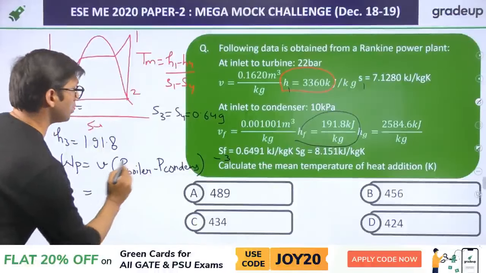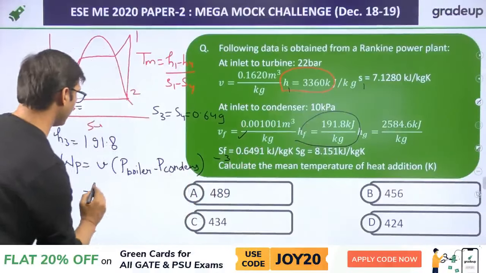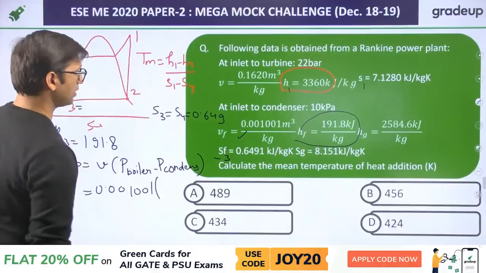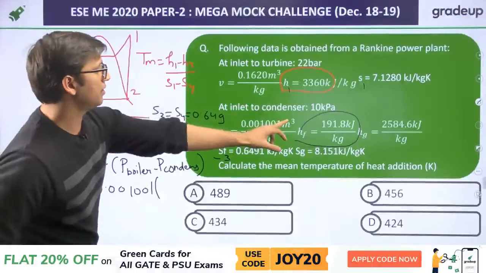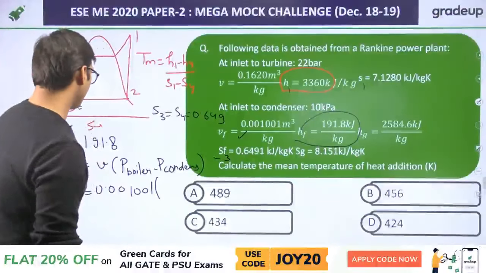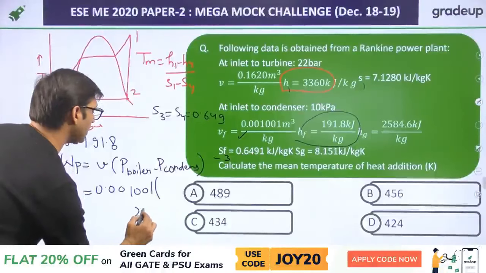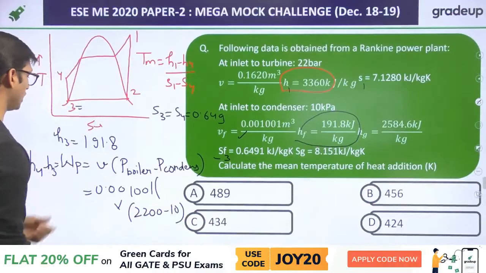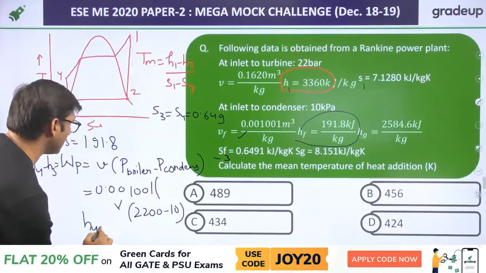Specific volume is given to you, 0.001001, into the boiler pressure 2200 minus the condenser pressure 10 kilopascal. You have to convert into kilopascal, so that will be 2200 minus 10. If you multiply it together, you will get a value, so you will find the value of H4.